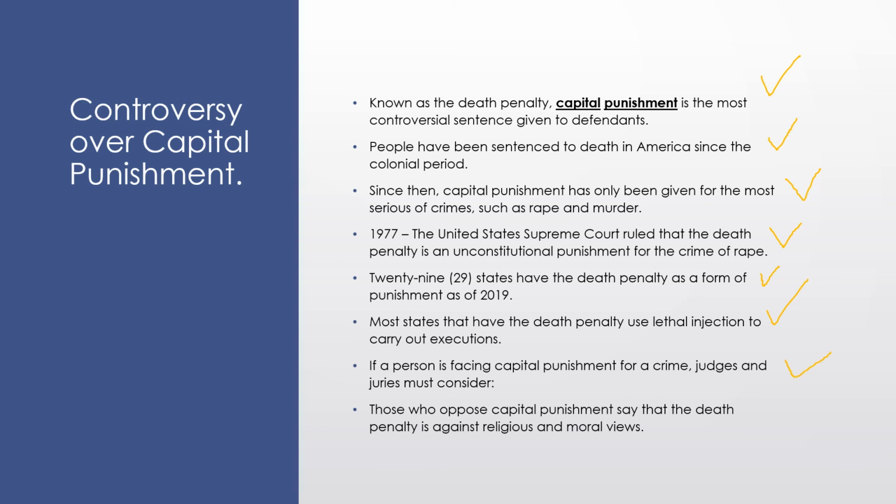If a person is facing capital punishment for a crime, judges and juries must consider a couple of things. Aggravating circumstances: should the person be punished for this crime because it's a most serious crime? And then the mitigating circumstances: should this person be sentenced to a lesser punishment because of what they did? Sorry, that's not on the board there, but aggravating is, is this crime serious enough for the death penalty? Mitigating is, is there a lesser sentence because of this?